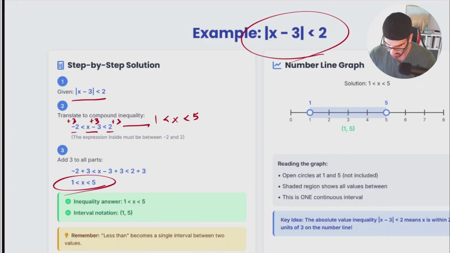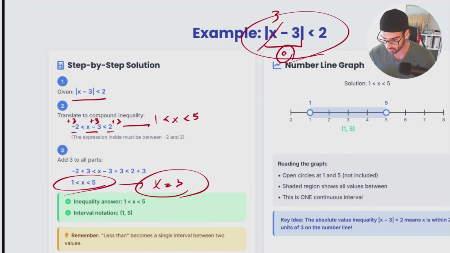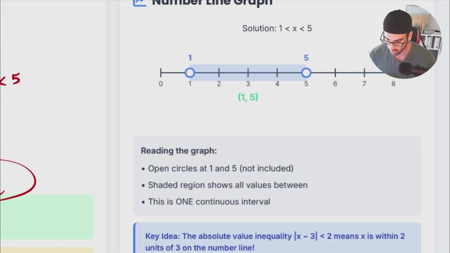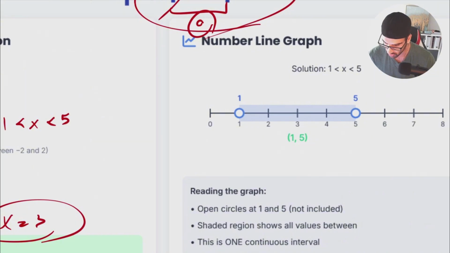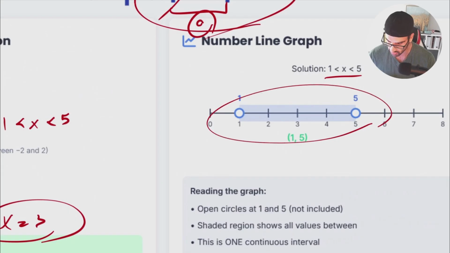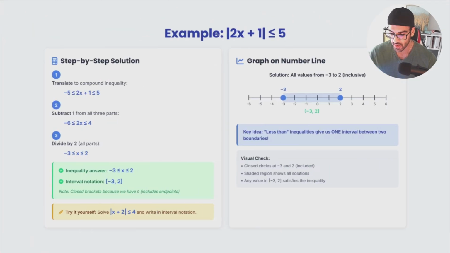How can we check that? For instance, let's talk about x is equal to 3. If x is equal to 3, 3 minus 3 is going to be 0, and 0 is absolutely smaller than 2, and that's how we solve. If you would like to visualize it, since we don't have an included section, everything is excluded, this one is going to be like this. Simple as that.